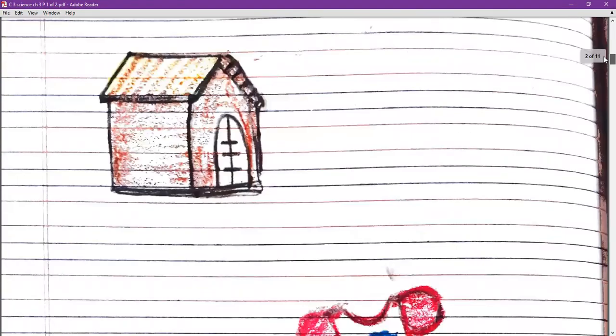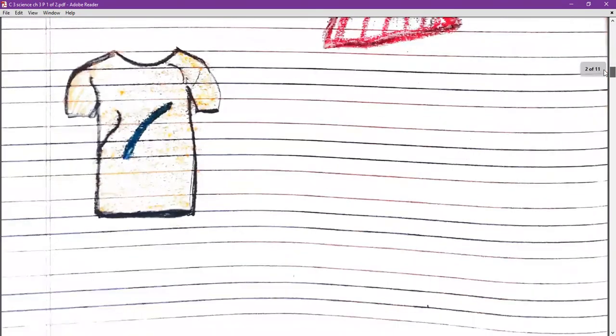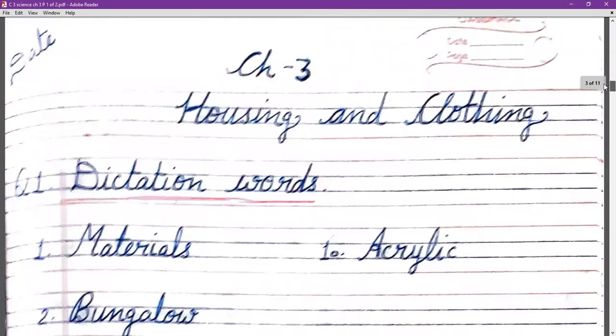Please draw the pictures like this: house, dress, t-shirt that is related to our chapter. And from the next page, you have to write the date, whatever the date you are doing your work, and then chapter number 3, and then chapter name, housing and clothing, just the way it is done here. And from the next line, you will write the dictation words.